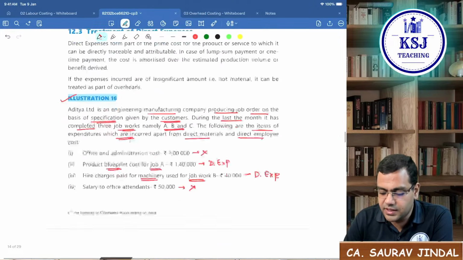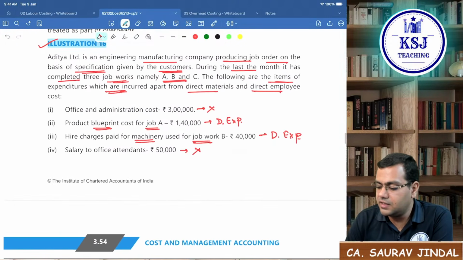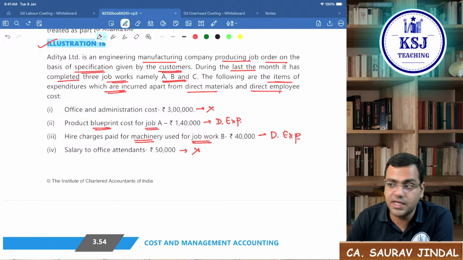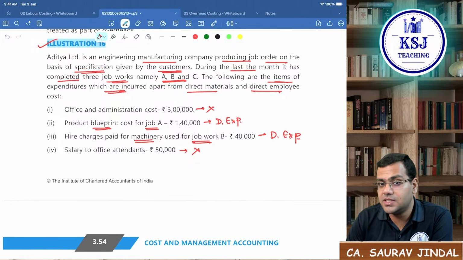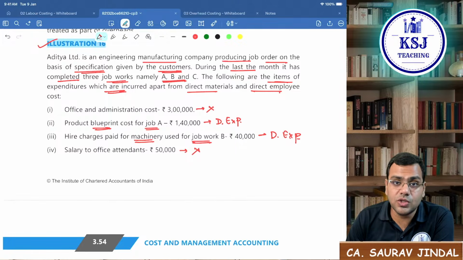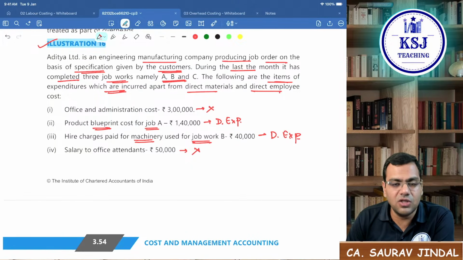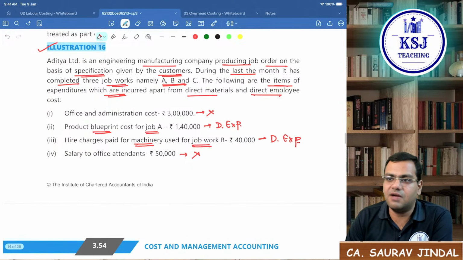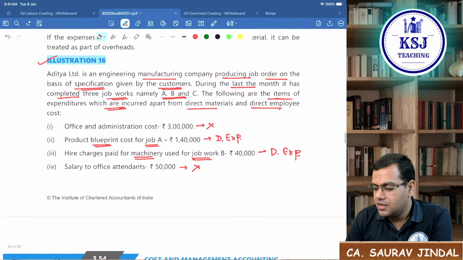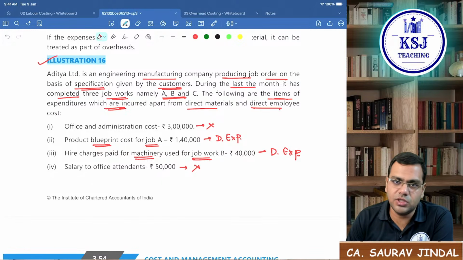Any doubts in this part? So with this, we are done with the revision of labor costing. I have done the important questions of labor costing. These illustrations that we have done are those questions which the Institute has been asking repeatedly in the examinations with a change of values or with a little bit of a twist. So that is why I'm saying be very strong with the concepts, be very strong with all these important questions that we are covering in these revision sessions, right? These are all the important questions.